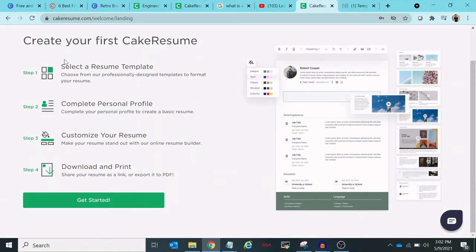So here you can see there are some steps. You will have to follow them in order to create a good resume. The very first one is to select a resume template. You will have to select one. Complete your personal profile, customize your resume, and then you can download and print. So simply click on get started.